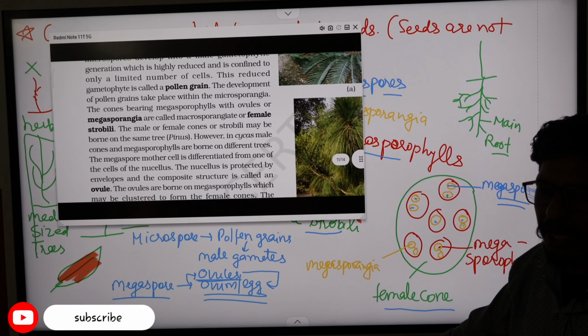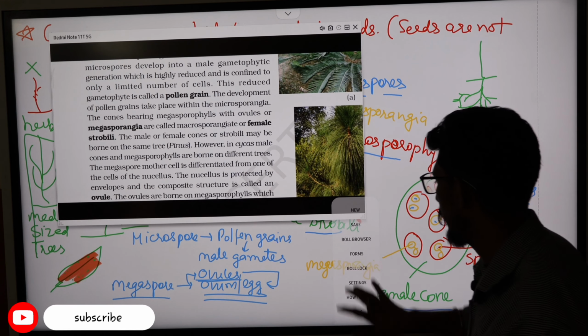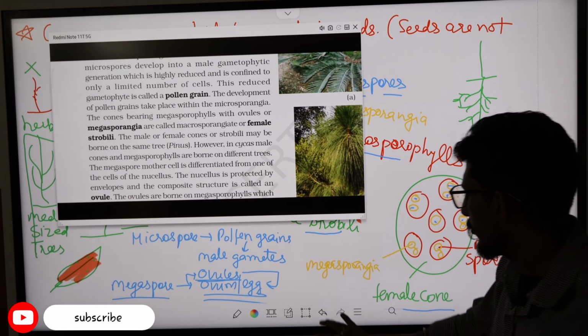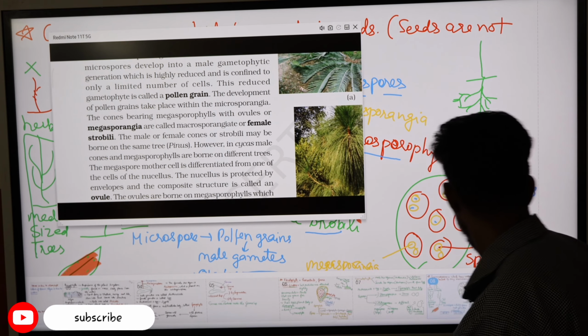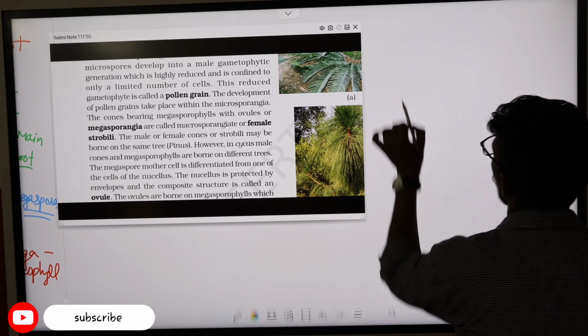The male and female cones can be on the same plant or they can be on different plants also.